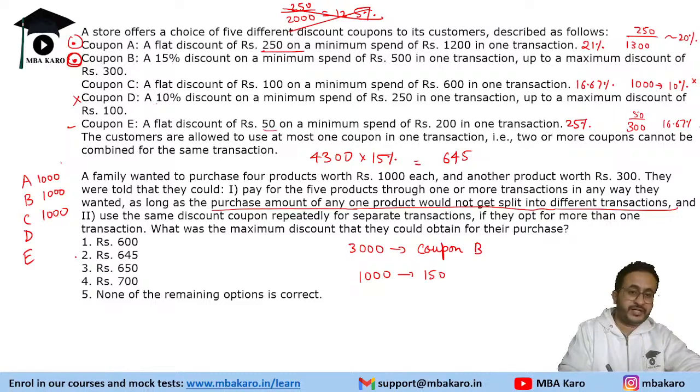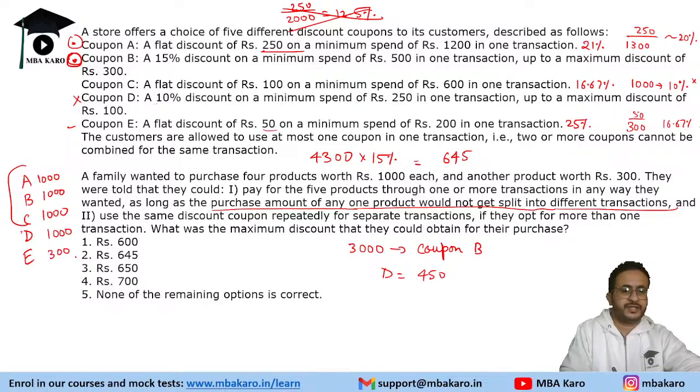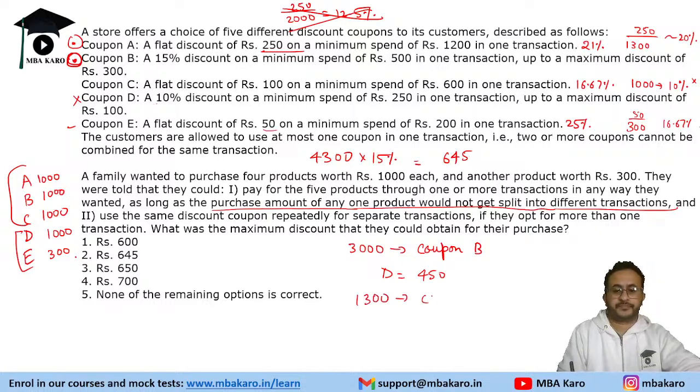So you buy products ABC using coupon B, right? So you will get a discount of 450, right? Then D and E, this is 1000 rupees and this is 300 rupees. We will club them and use coupon A. So on 1300 we will use coupon A. This was a tough question, and coupon A will give us a flat discount of 250. So the discount in this case will be 250.